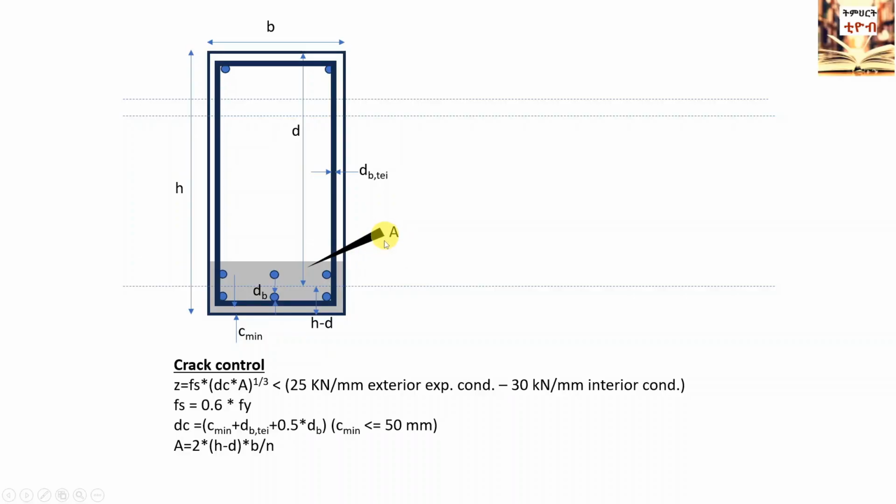A can be calculated as 2 times beam height H minus effective depth D times beam width B divided by number of reinforcement bars N. For exterior exposure condition, Z should be less than 25 kN per millimeter, and for interior exposure condition, Z should be less than 30 kN per millimeter.